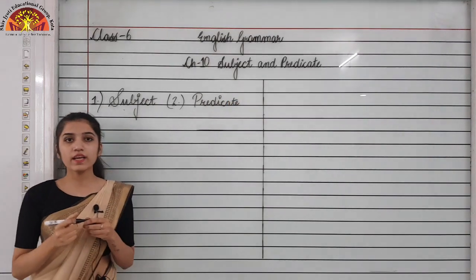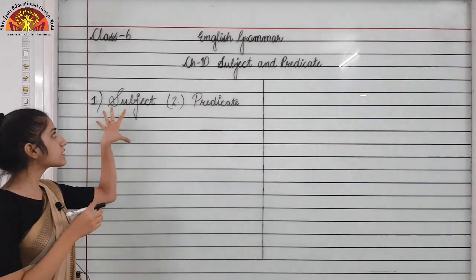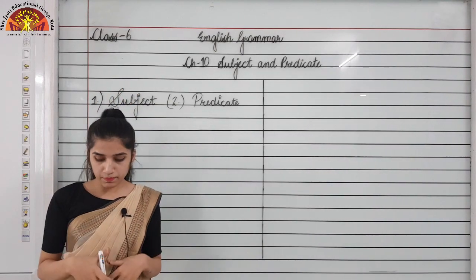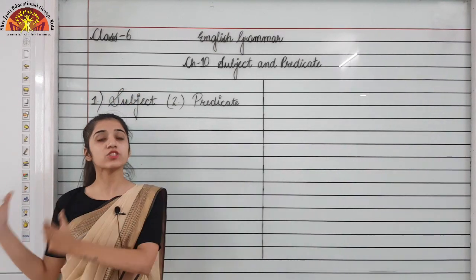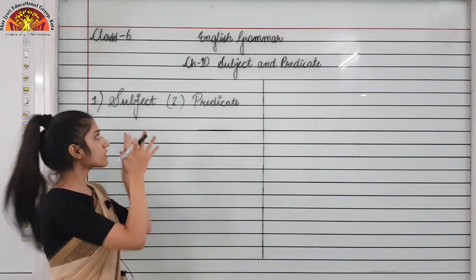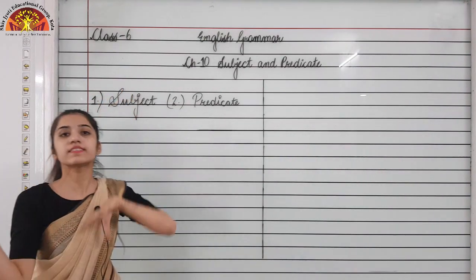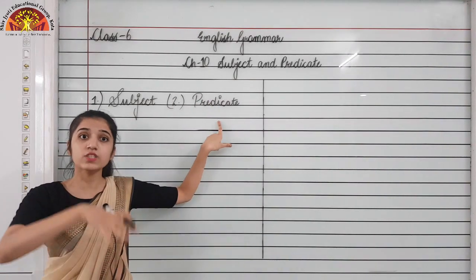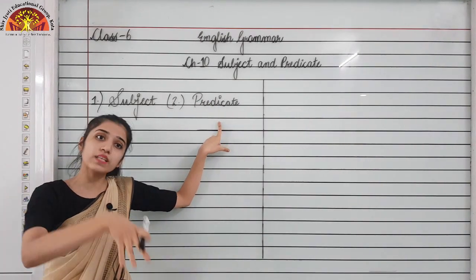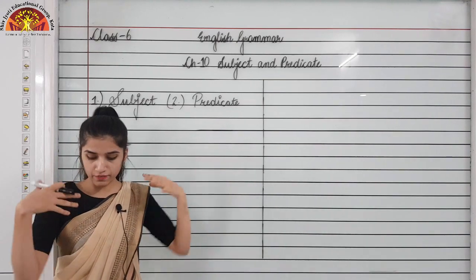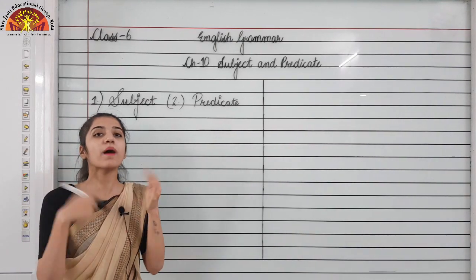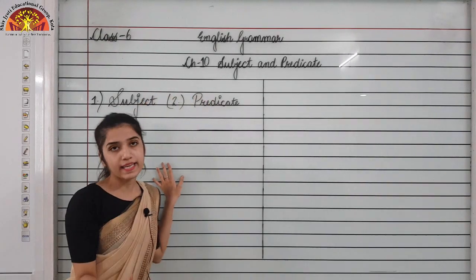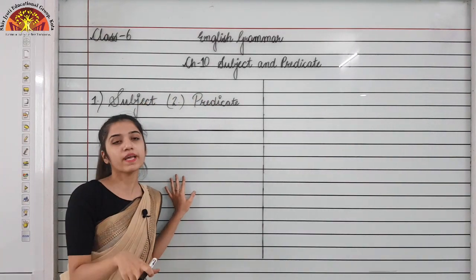Okay, so the subject tells us what the sentence is all about. But the predicate tells us what we are saying about that subject. The things that we are telling about the subject, that is the predicate. I will give you an example and make you understand.